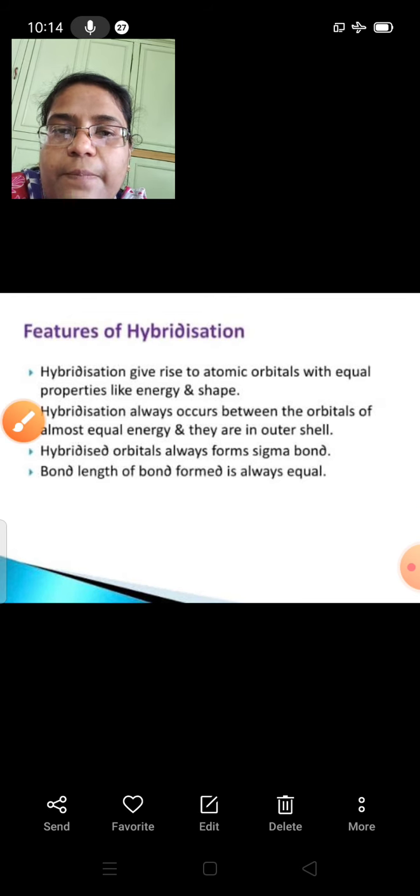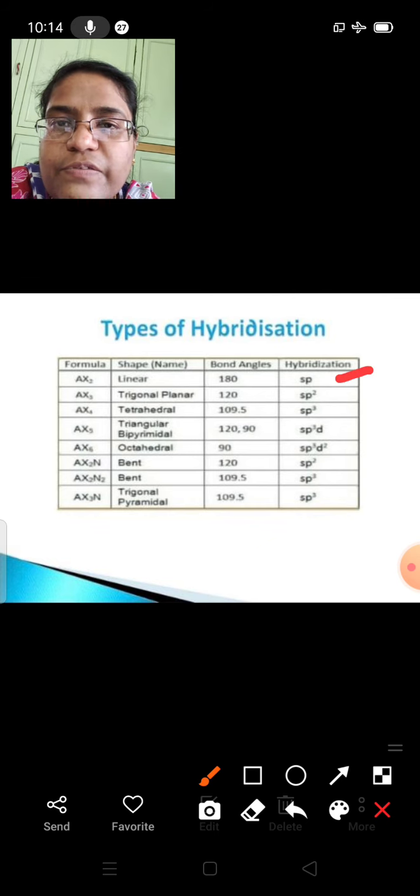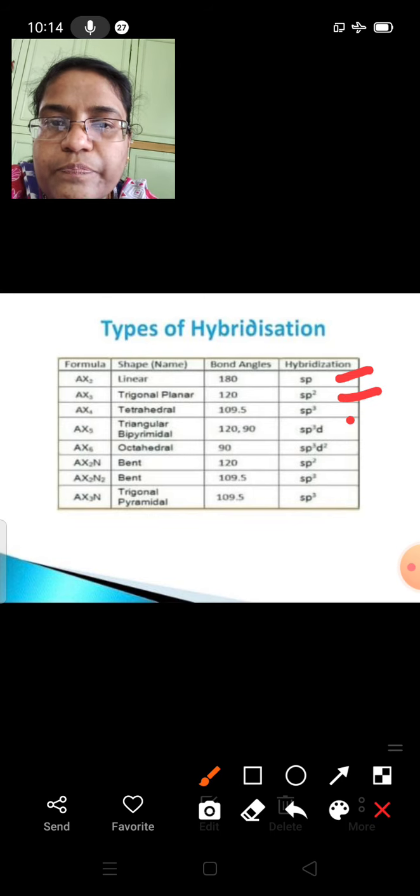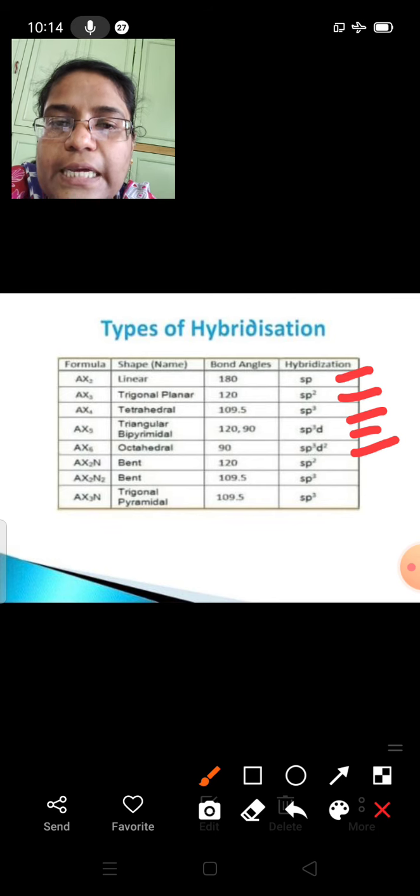Now we'll see the types of hybridization. These types we have known earlier, but we'll see them in detail. Basically, we know there are many types of hybridization: sp, sp2, sp3, sp3d and sp3d2.